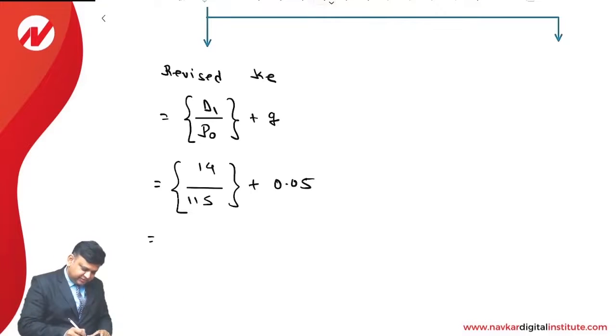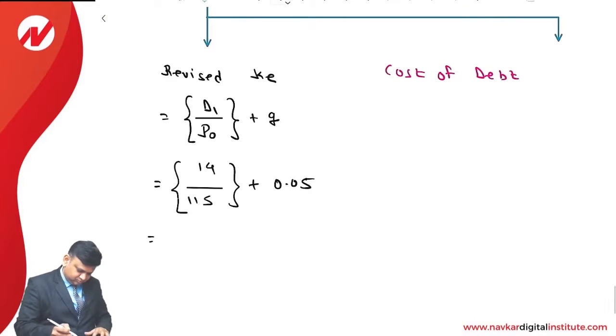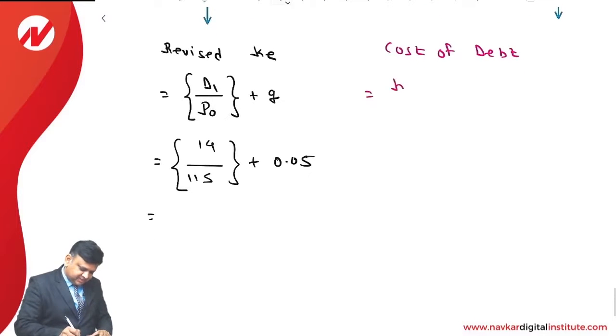Next is the cost of debt financing. In that, interest into 1 minus tax rate divided by amount.